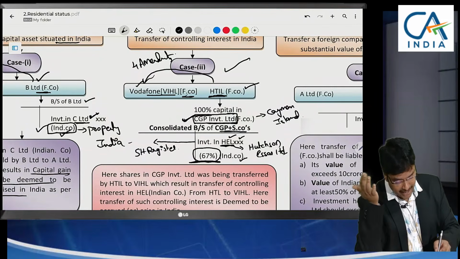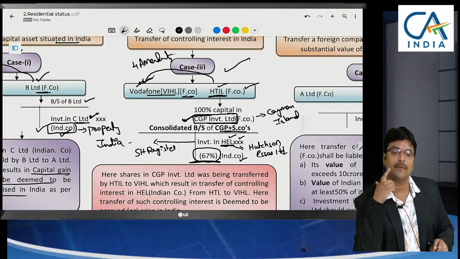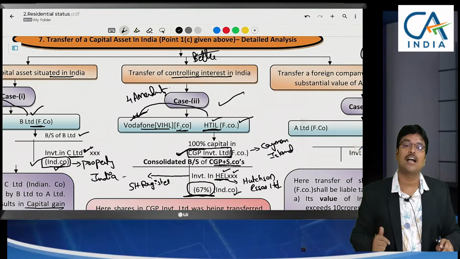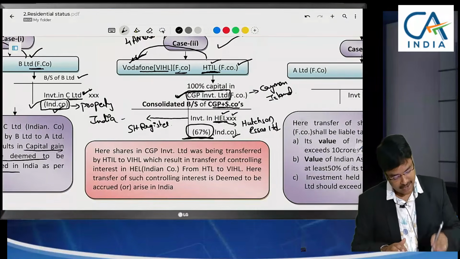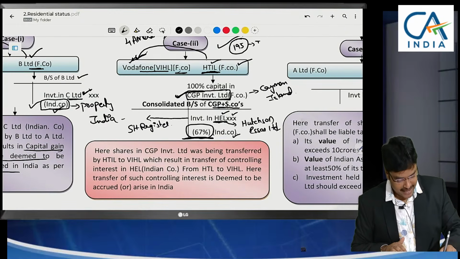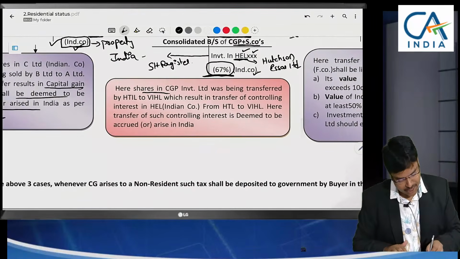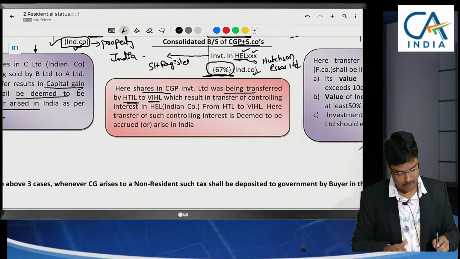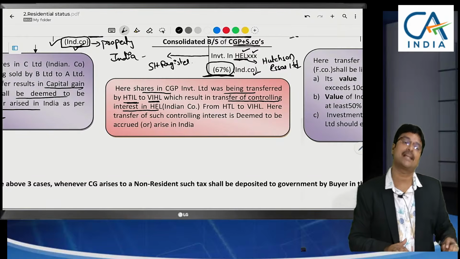But control is transferred from Hutchison Telecommunications Limited to Vodafone. No? This controlling interest transfer should also be treated as deemed to accrue in India. So here Hutchison, under the old Act, section 195, should deduct TDS. Here shares in CGP were being transferred by Hutchison Telecommunications to Vodafone, which resulted in transfer of controlling interest in an Indian company.